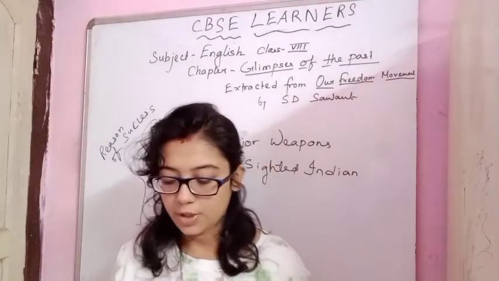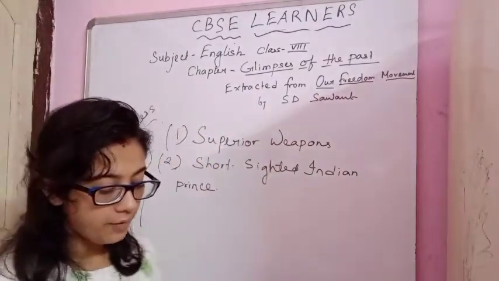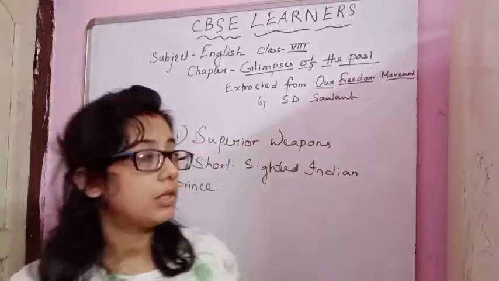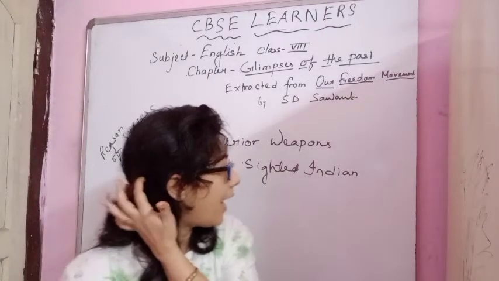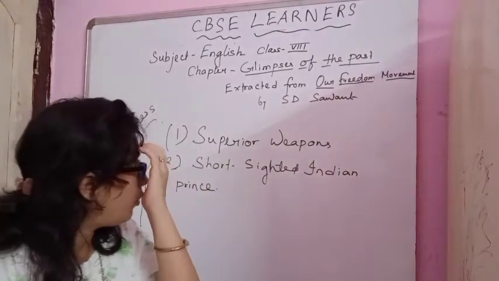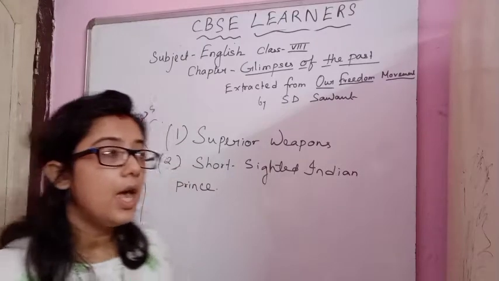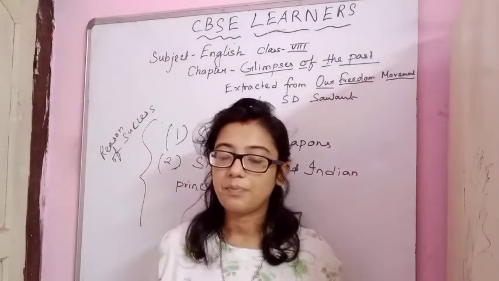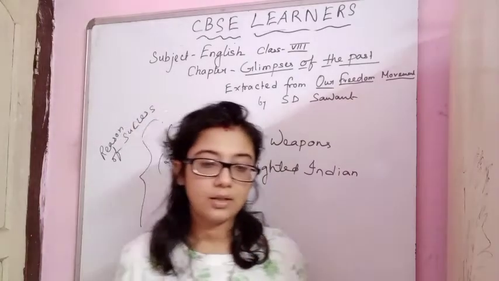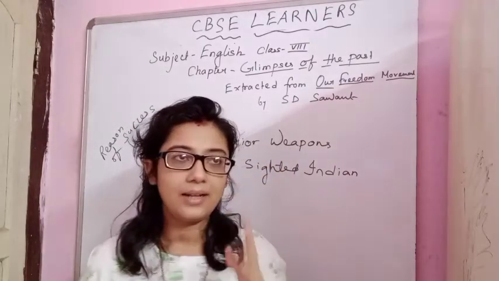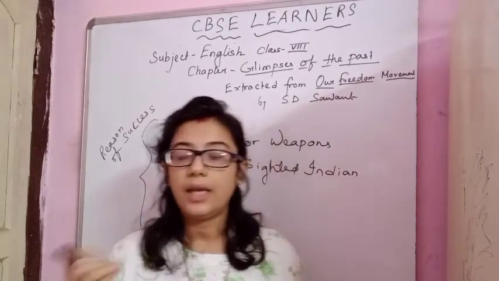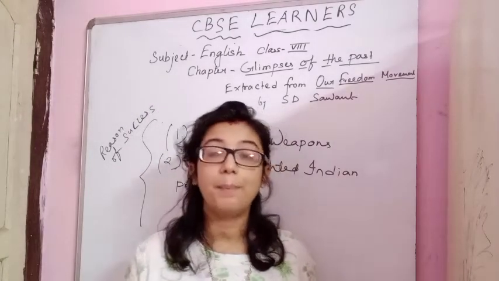Now the third point is British rule from 1765 to 1836. So 1765 was the time after the Battle of Plassey. British rule started after the Battle of Plassey, which you have read was the first battle, and at that time Britishers were not interested to rule. So what they did, they kept one